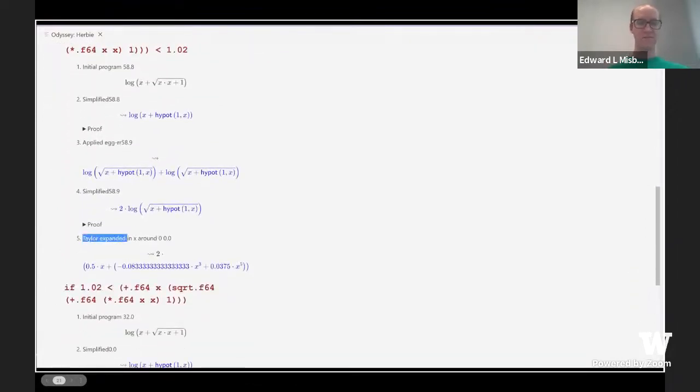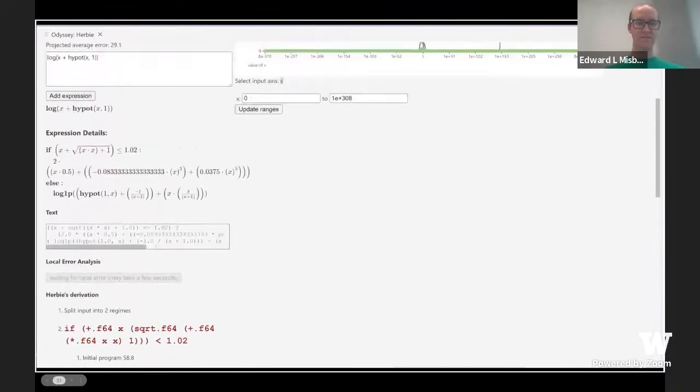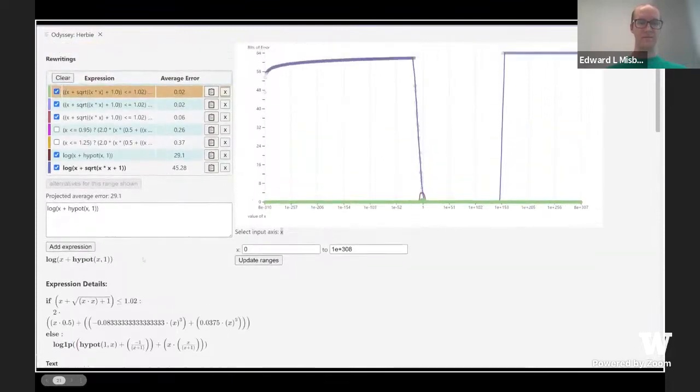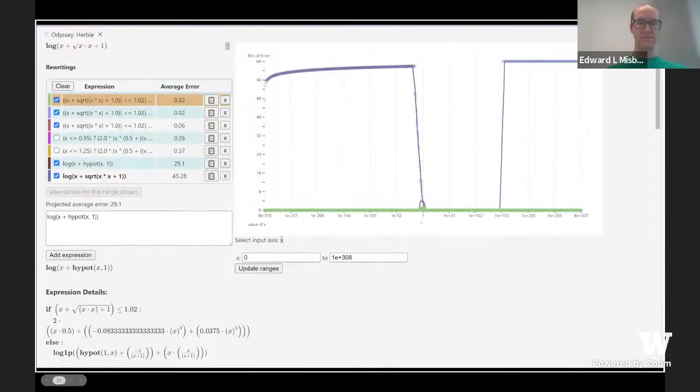For example, this is a Taylor expansion. Scrolling back up, we can see that Herbie had an idea about using log1p. A good expert would start thinking about rewriting using log1p at this point. However, for demonstration, we will instead focus our analysis on tuning an expression in this region which has some error.